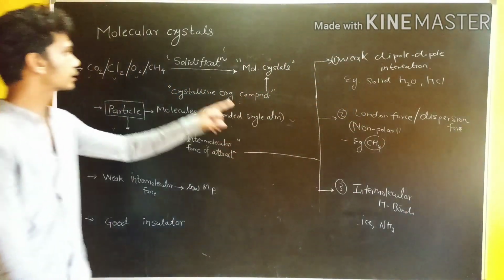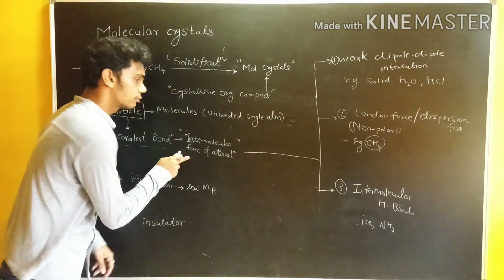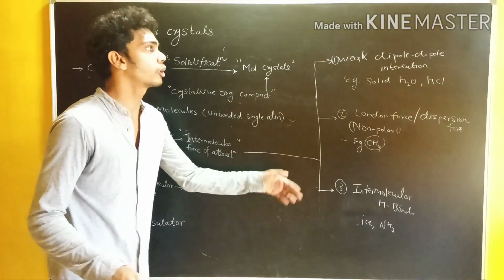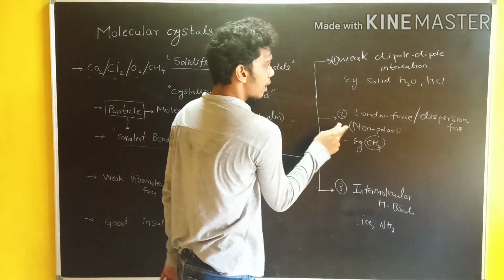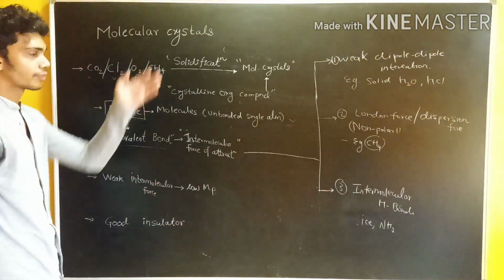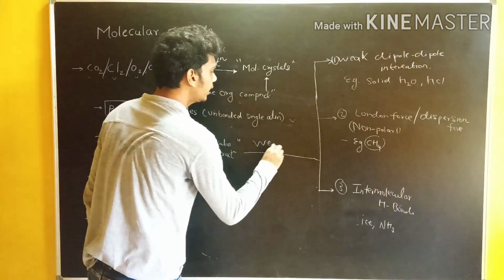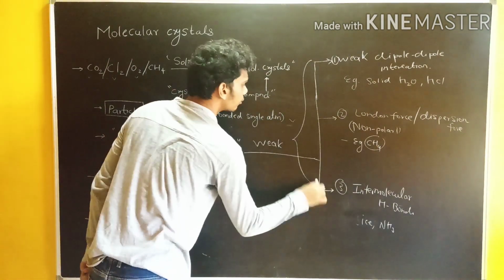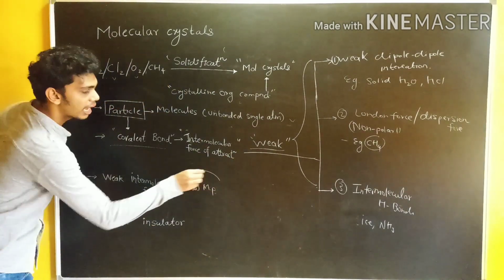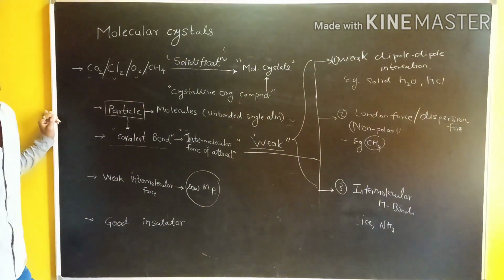Okay, what is the process? Solidification. After the solidification, the particles are held together by the intermolecular force of attraction. Three classified intermolecular forces of attraction: weak dipole-dipole, London force, and hydrogen bonding. These three classified intermolecular forces are termed weak ones. Because of that weak intermolecular force, they have a low melting point, and because of the low melting point, definitely the structure will be different.